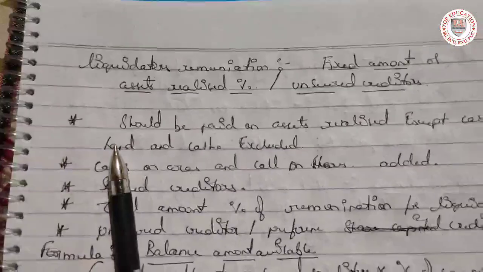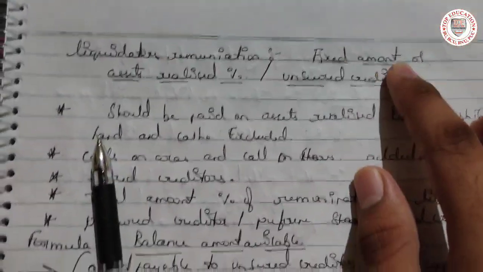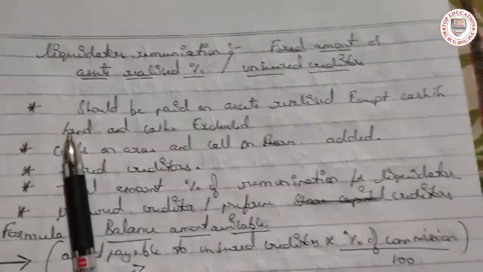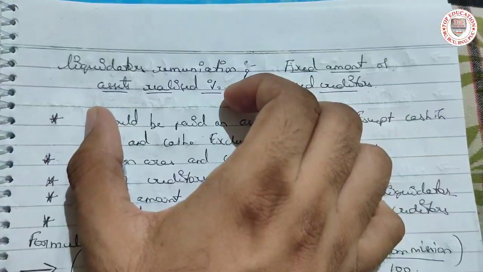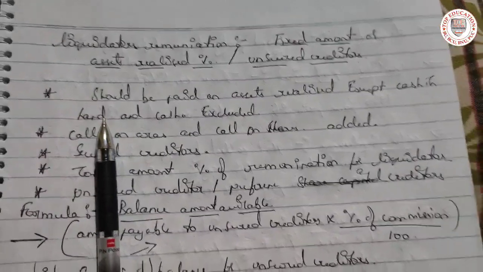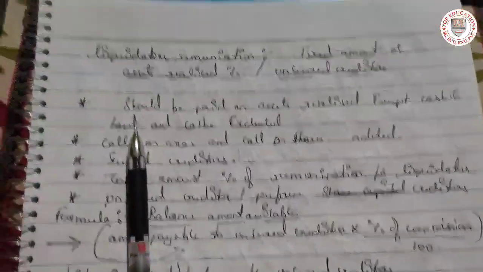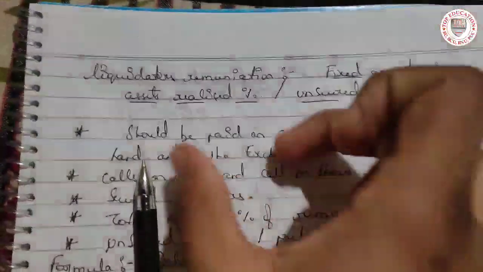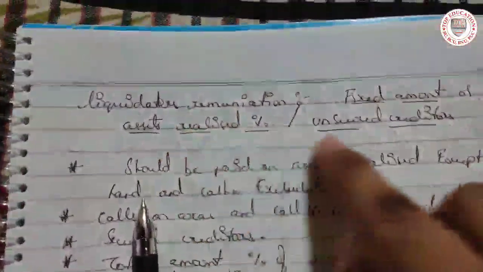One way is a fixed amount: I will give you 5,000, you do the winding up process. Another is a percent on assets realized. There are some assets in the organization, and I pay a certain percent, say 5%, on the assets sold.